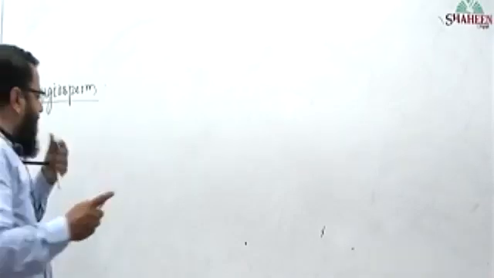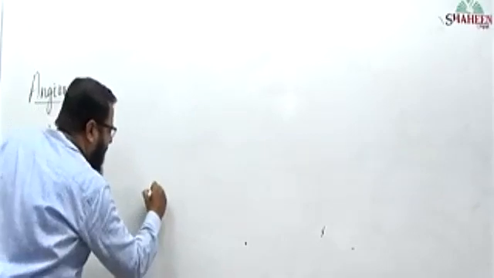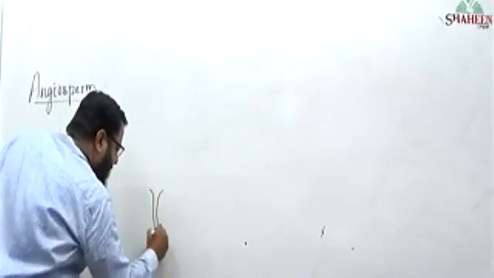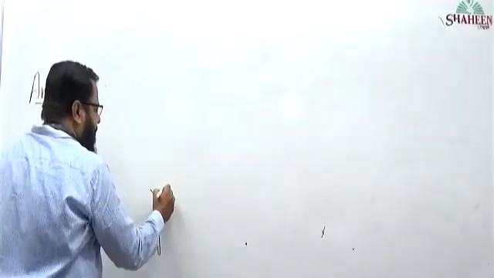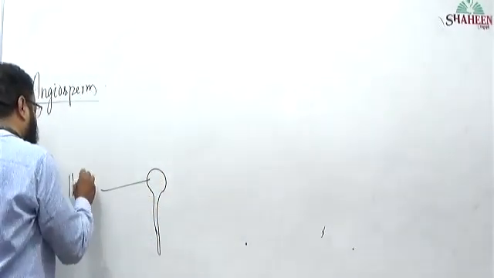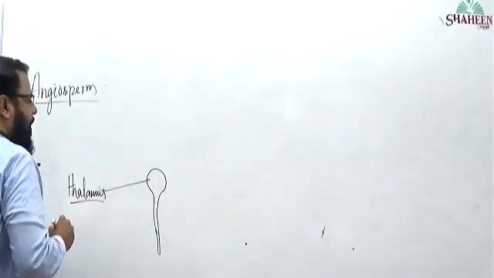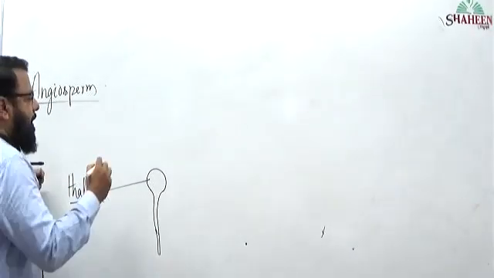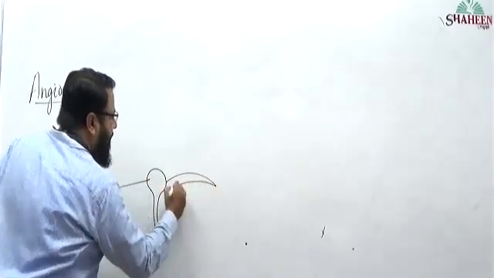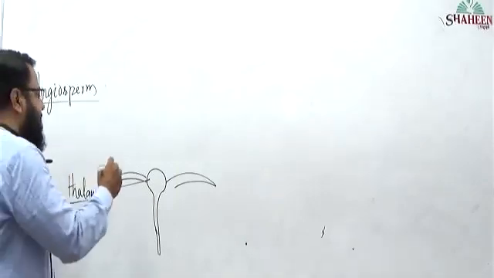Okay. You understand one structure of a flower. A flower will have a stalk in case of some flowers, and a swollen structure that is called thalamus. On thalamus, first whorl is calyx.